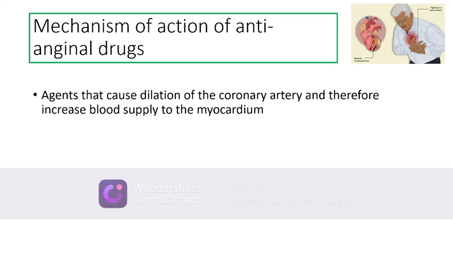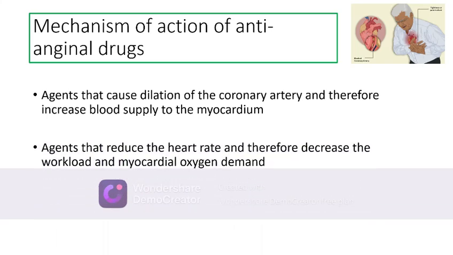Now, anti-anginal drugs work principally by two main mechanisms. They can either cause dilatation of the coronary artery and thereby increase the blood supply to the myocardium, or they can reduce the heart rate and decrease the workload and therefore also reduce the myocardial oxygen demand.